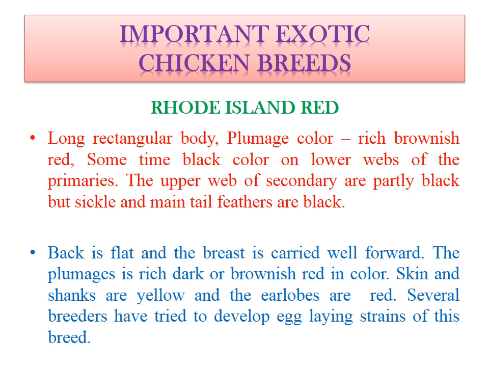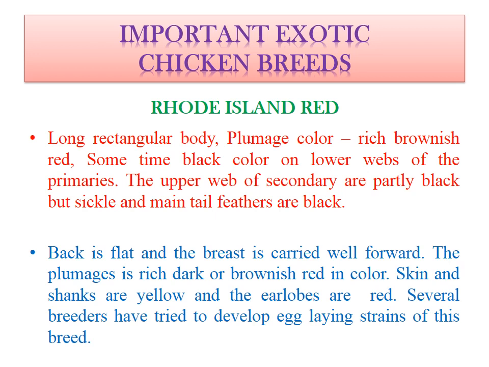The feathers grown at the part of the wing which is joined with the body are called primary feathers, and the feathers which are present at the tip or end part of the wing are called secondary feathers. The upper web of the secondary is particularly black, and sickle and main tail feathers are black.